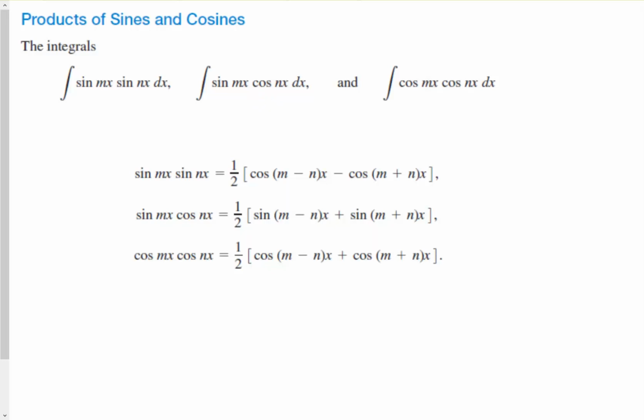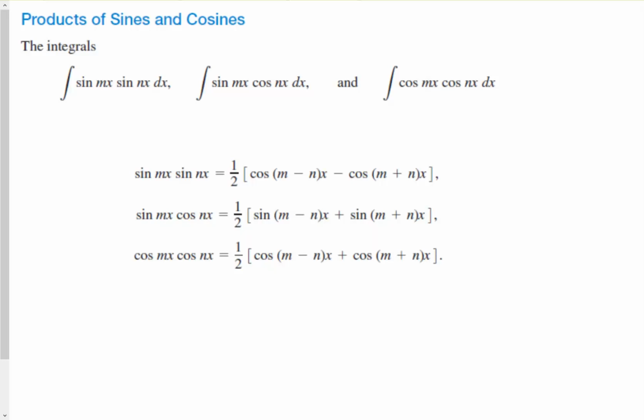Okay, and you have the various types. You could have a sine with a sine, so you know what to do for that. You could use this formula. You could have a sine and a cosine, so then you can use the middle formula. And then you have integral of a cosine with a cosine, so then you use this formula. Before you do any integrating, you replace with the formula and then figure out the math involved, and then you do the integration from there. Okay, so let's take a look at an example of that.